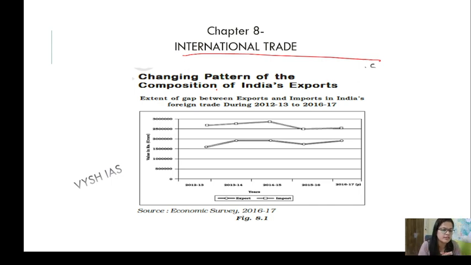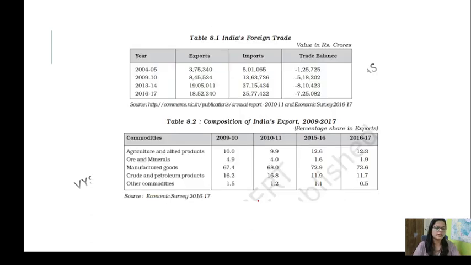So lots of things like that. Okay, the Economic Survey, this book is more about 2016-17, but updated with this one, the recent one. So Indian foreign trade, just see this. This is our trade balance. What is trade balance? Exports minus imports.